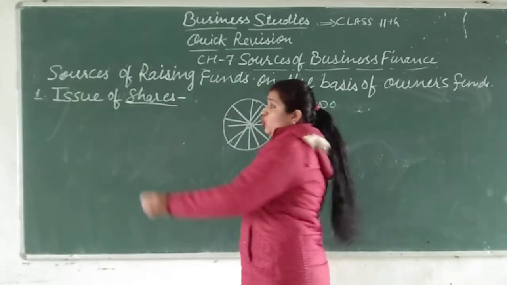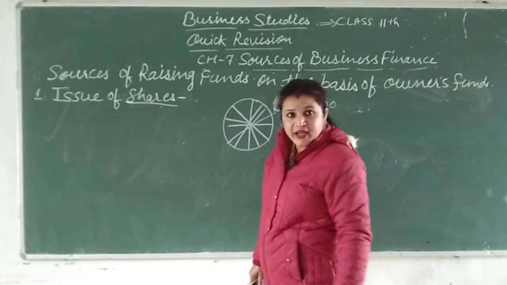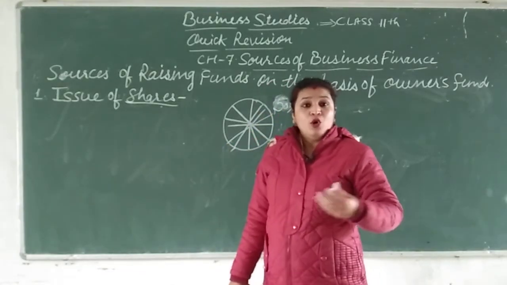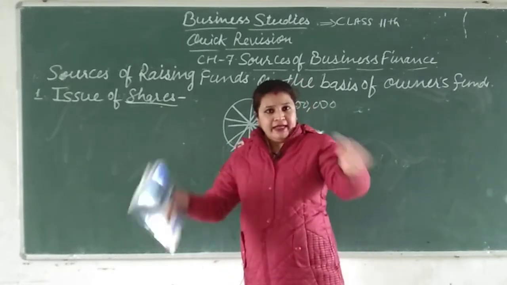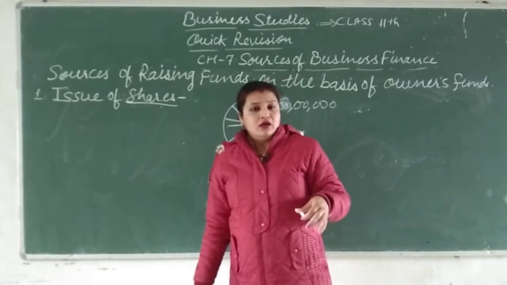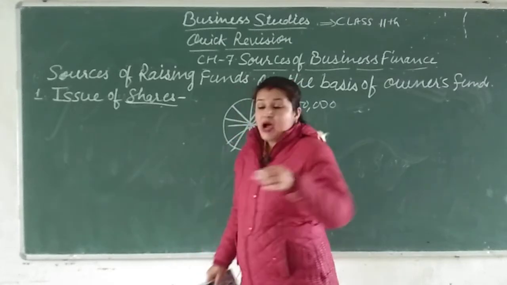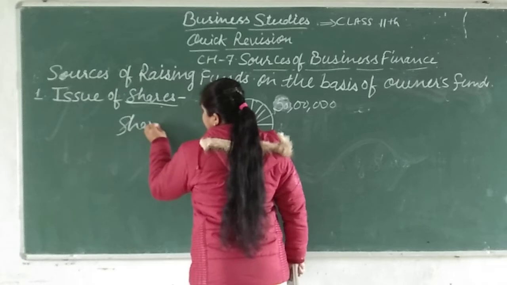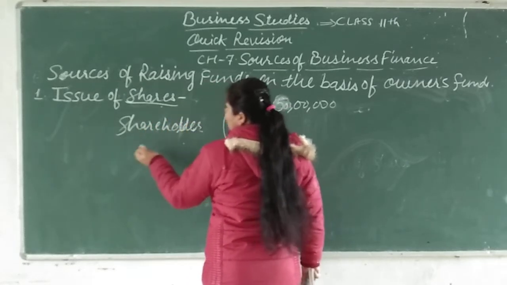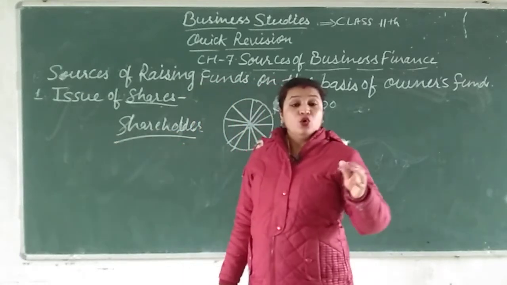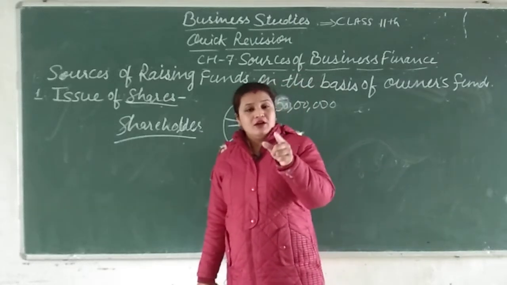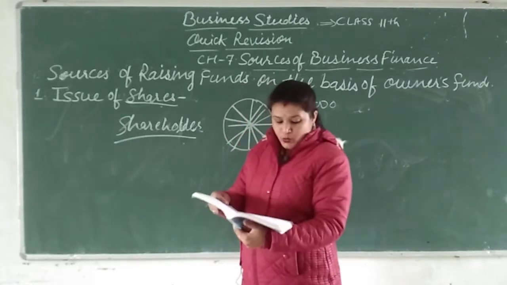And the person who is holding the shares, suppose I am the person. A company is there, 10 members are there, and out of 10 I am also one member, and I am holding 10,000 shares of the company, so I am a shareholder of the company. A person who holds the shares of the company, we call him a shareholder of the company. Okay, this is one thing.